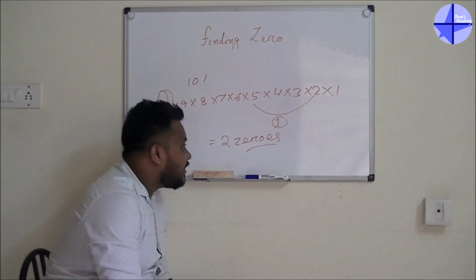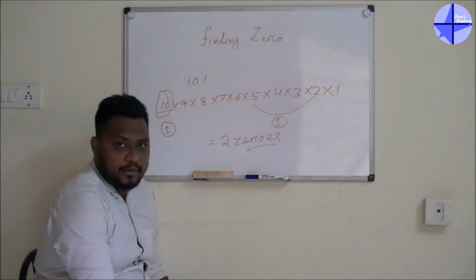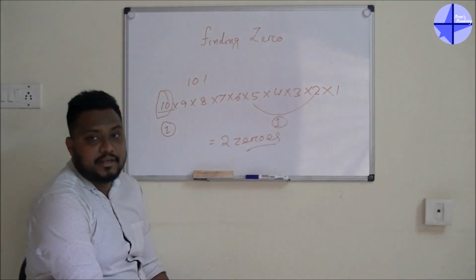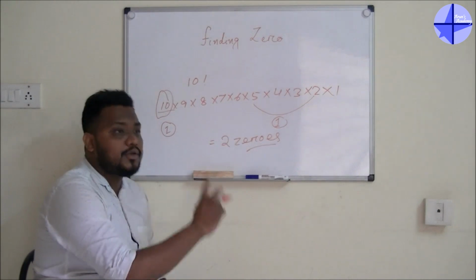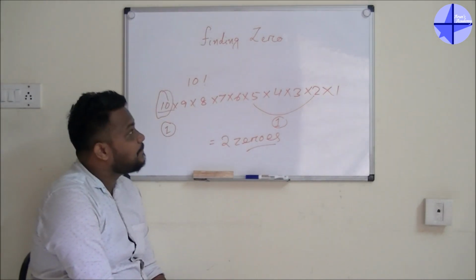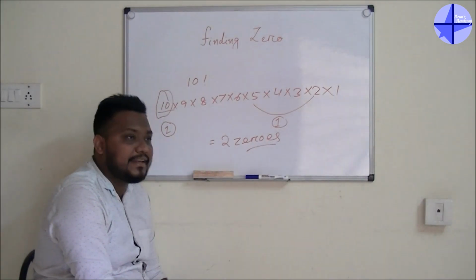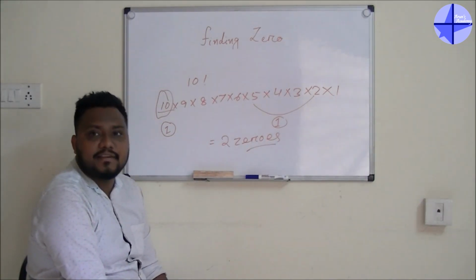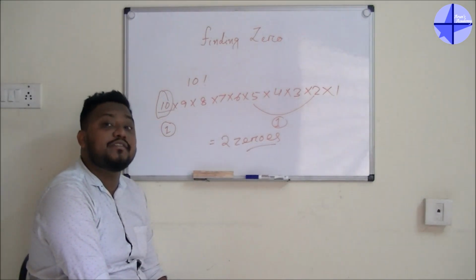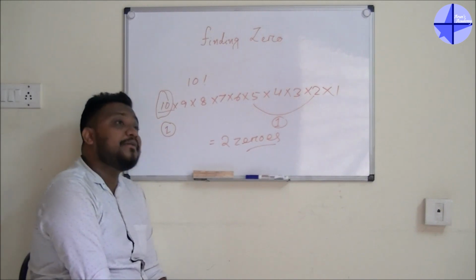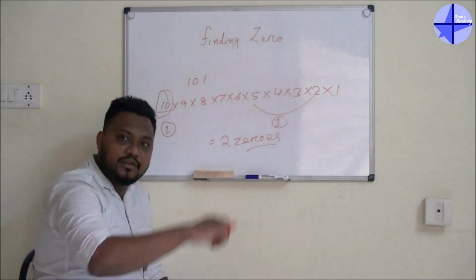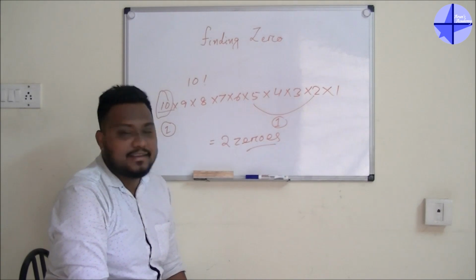Okay, so guys, whenever it is 5 factorial, your answer will be 1, and whenever it is 10 factorial, the answer will be 2 zeros. Guys, if you check the question once again, you can feel that 5 factorial and 10 factorial both are very small factorial numbers. If I give you a bigger one, let's say 1000, 2000, 5000, is it possible to find it in this way?